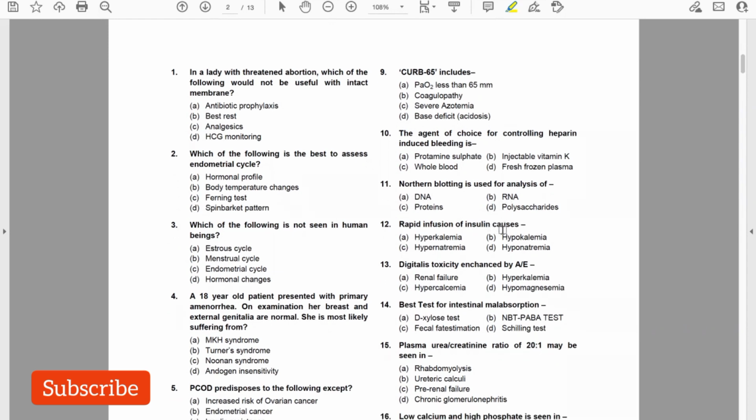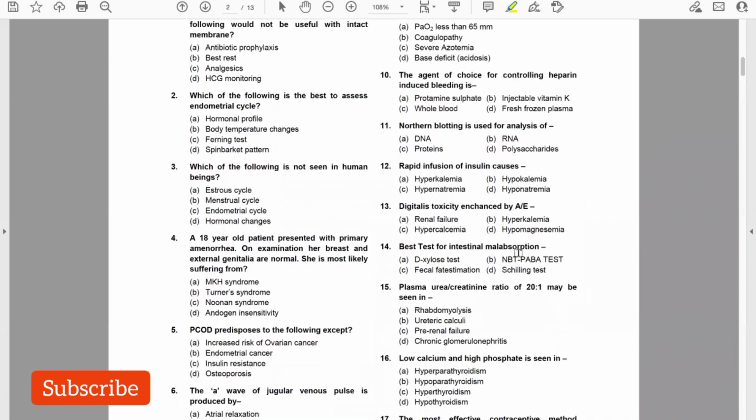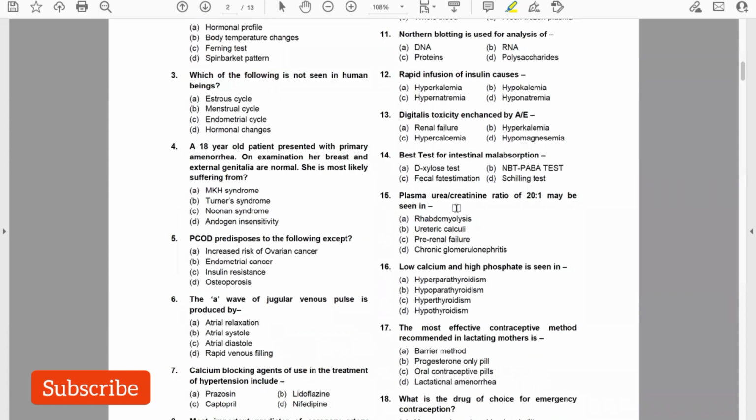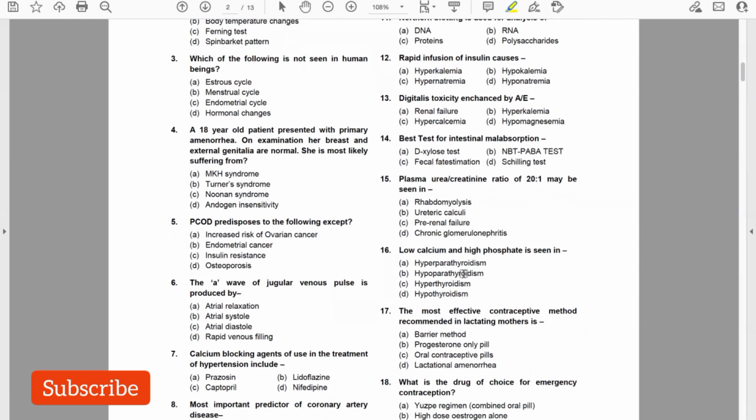Rapid infusion of insulin can cause hypokalemia. Digitalis toxicity is enhanced by the adverse effects of hyperkalemia. Best test for intestinal malabsorption, D-xylose test. Plasma urea creatinine ratio of 20:1 may be seen in pre-renal failure. So the answer they have given here is pre-renal failure, but in pre-renal failure the urea creatinine ratio will be more than 20:1. So please do check this answer. Low calcium and high phosphate is seen in hypoparathyroidism. Here the answer key they have given is hyperparathyroidism, but low calcium and high phosphate is usually hypoparathyroidism.